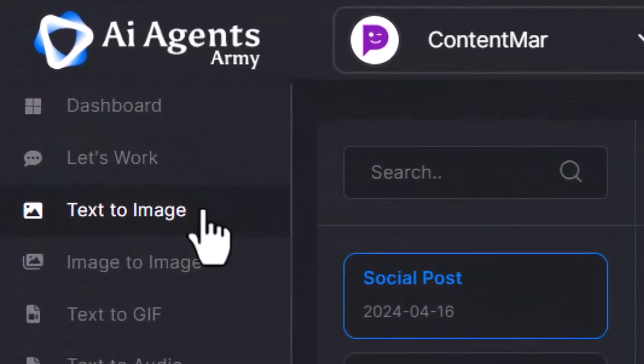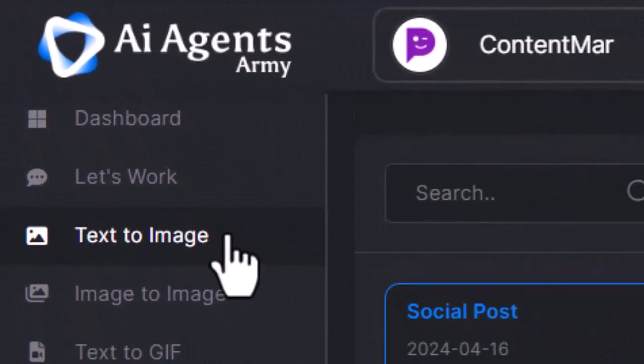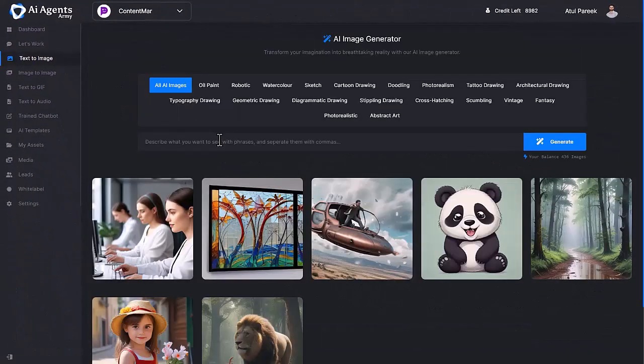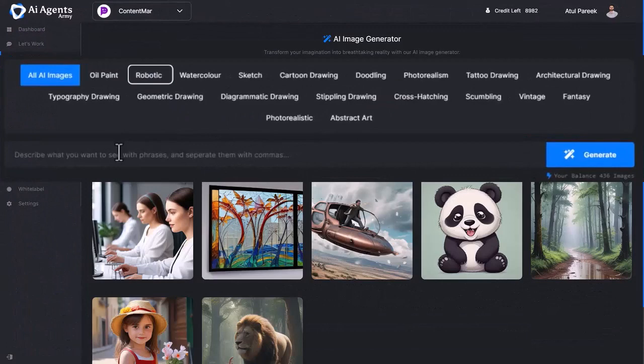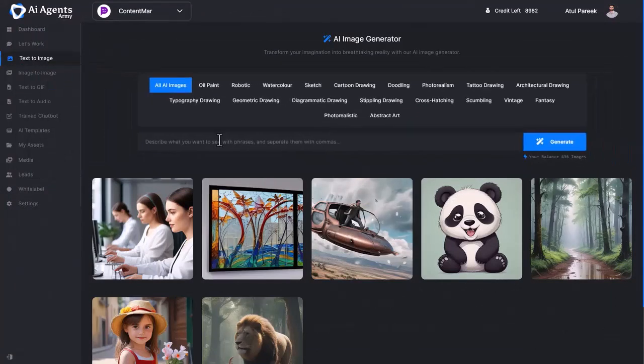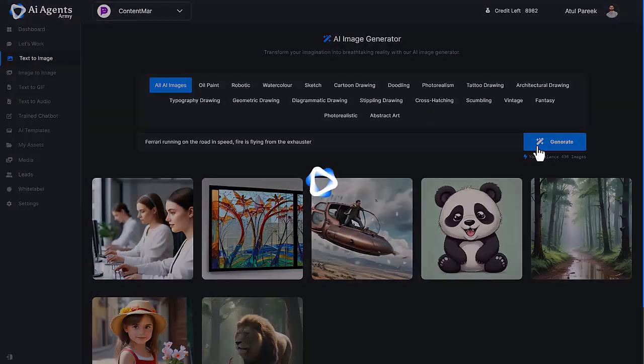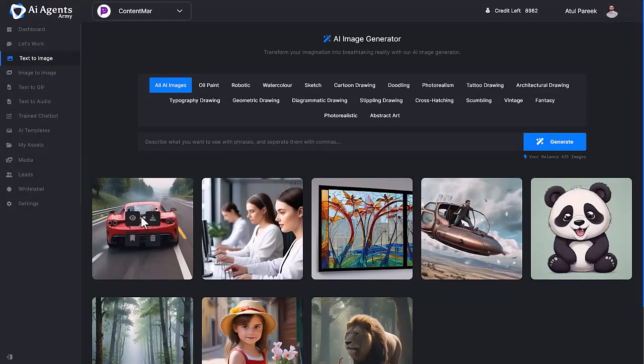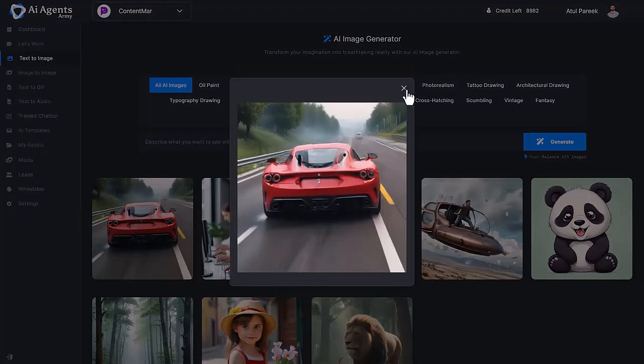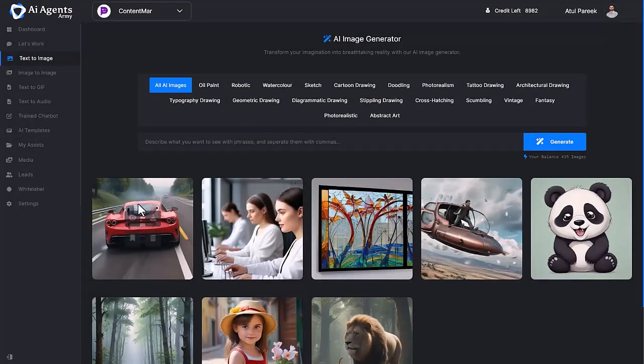Breathtaking reality with our AI image generator. You can generate different types of AI images like oil paint, robotic, watercolor, and many more. Input some keywords and click on Generate. Here you can see, we have generated amazing AI images based on your input. You can view, download, and save these AI images to My Assets.